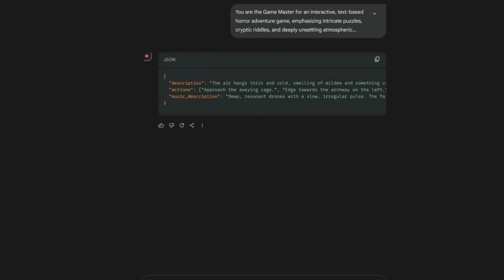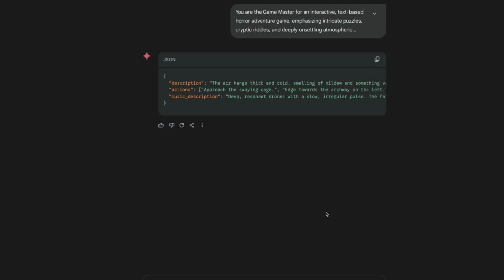Okay, so how does this work? We're calling an LLM, and we're asking it to give us a description of the current level or setting, 3 actions that we can take, and then a more detailed description that's more tailored to generating music for the current setting. Now the LLM will provide us this in JSON format, so we can easily interpret it in Python.